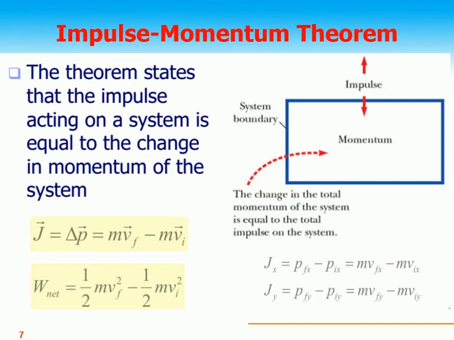Impulse and momentum theorem. The theorem states that the impulse acting on a system is equal to the change in linear momentum. So J is equal to delta P, which is mvf minus mvi. And the net work done is equal to the change in kinetic energy. If I say the change in linear momentum in the x direction, it is the final linear momentum in the x direction minus the initial momentum in the x direction. Similarly for y. The change in linear momentum is called impulse, for a very small period of time.